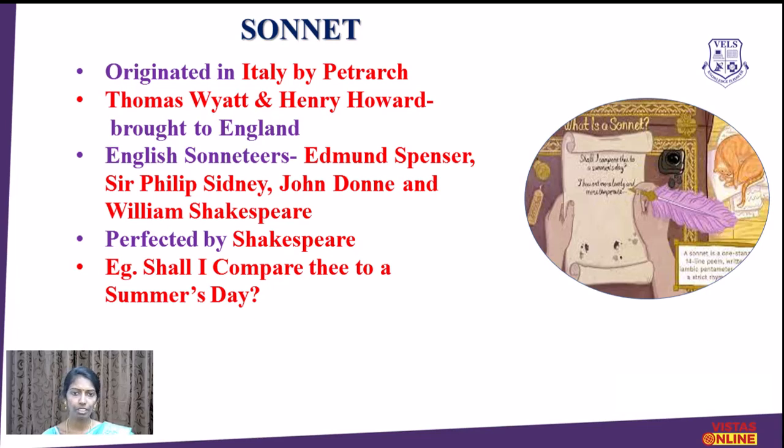Now, let's see how the sonnet form came into English literature. It was brought into English literature by Thomas Wyatt and Henry Howard, that is, the Earl of Surrey. And who are the famous sonneteers in English? Edmund Spenser, Sir Philip Sidney, who wrote Astrophel and Stella, John Donne, and of course William Shakespeare. We all know William Shakespeare is one of the best sonneteers, and he has written 154 sonnets in total. And we will never forget the sonnet, Shall I compare thee to a summer's day.